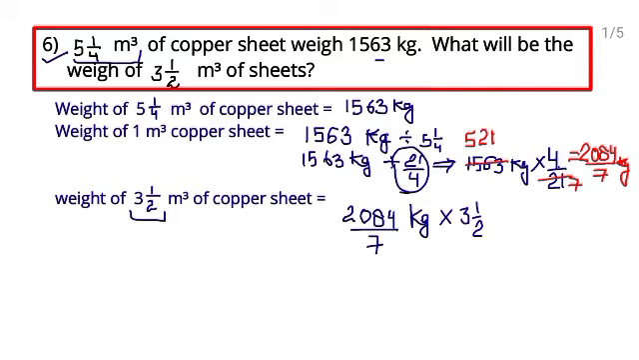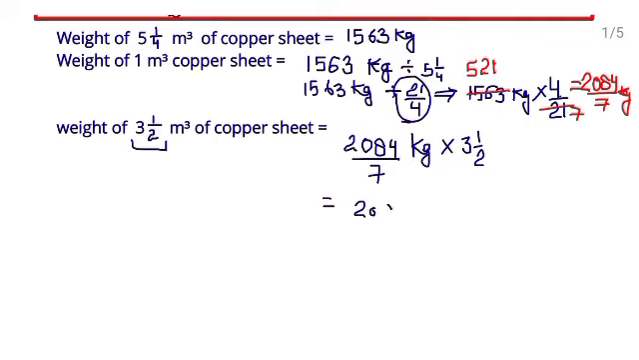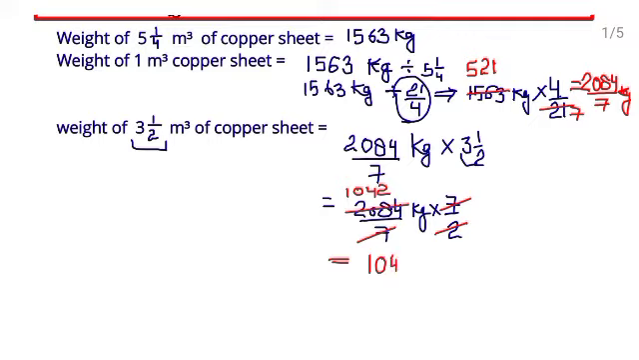Now simply solve it. This is 2084 upon 7 kilogram. Change this mixed fraction into an improper fraction. 2 3s are 6 plus 1, 7 upon 2. 7 and 7 cancel out. This 2 and this both are divisible by 2, so cut it. 2 1s are 2, 0 as it is. 2 4s are 8, 2 2s are 4. So what are you getting? You are getting 1042 kilogram. This is the weight of 3 whole 1 upon 2 meter cube copper sheet. So this is your answer.